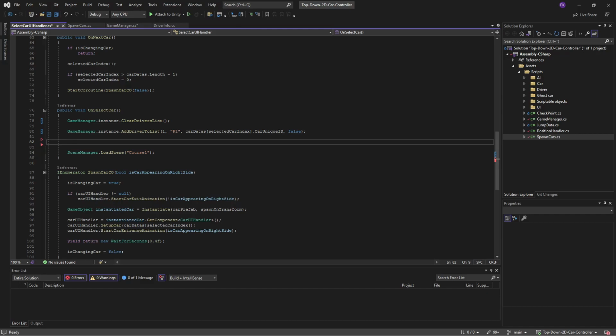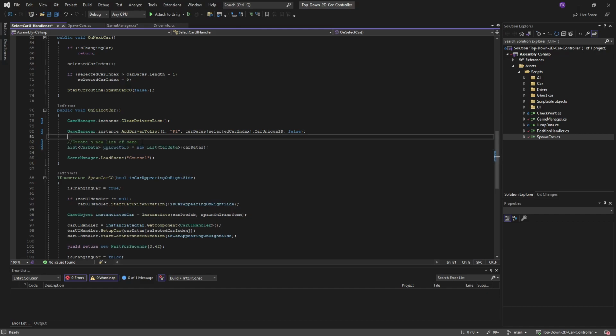And then we want to be able to create unique AI drivers. So they shouldn't look the same as our player's car. So let's create a new list of cars. So we'll do the same thing that we did before with the driver information. We will take our unique cars, we'll call it unique cars, and we will create a new list, and it will take it as a copy from our car datas.